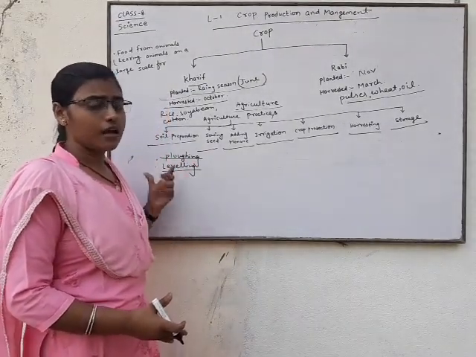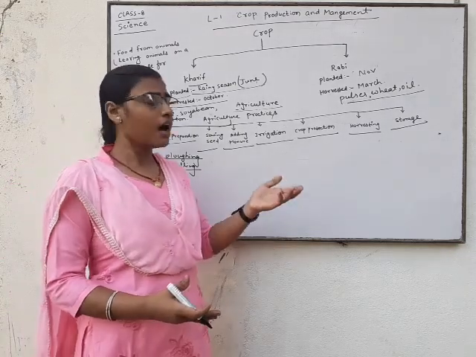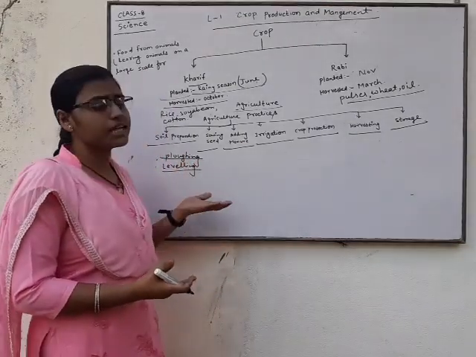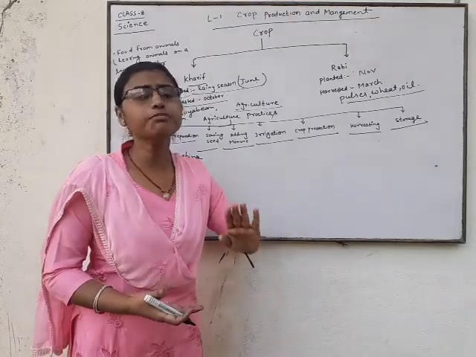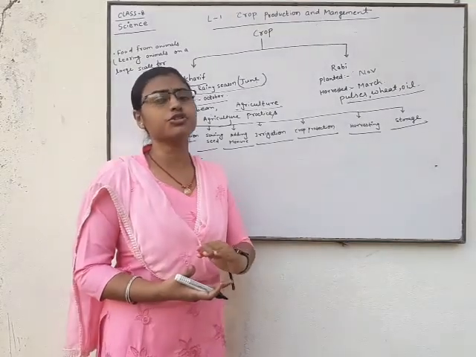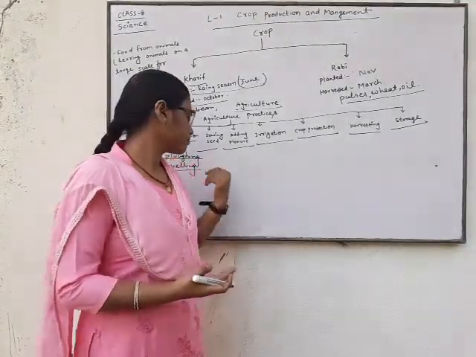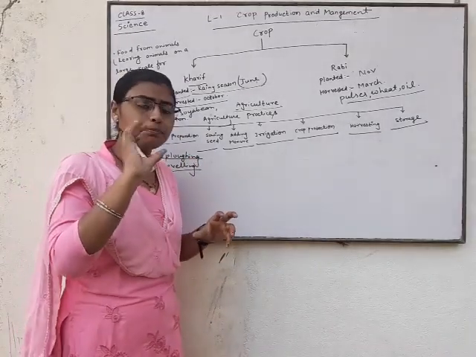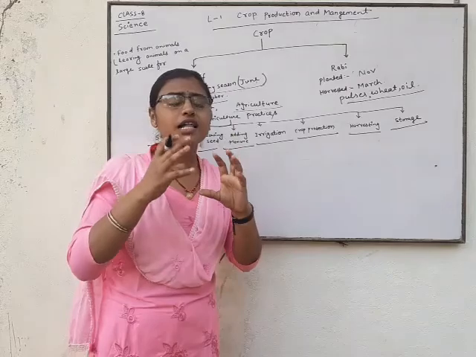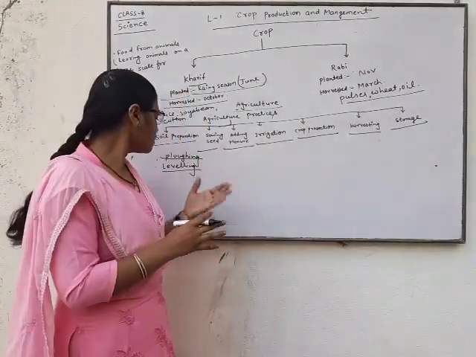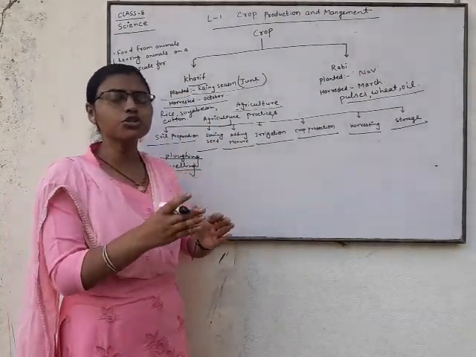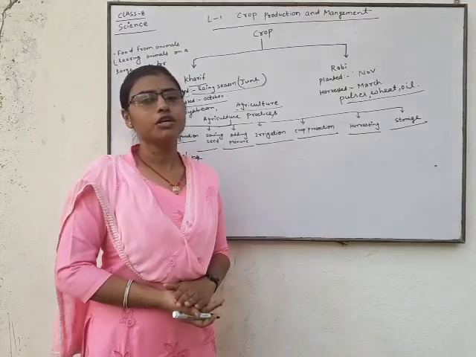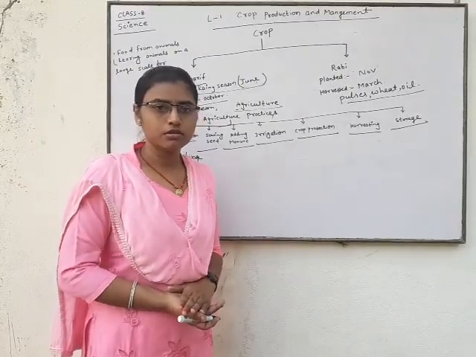The leveling process takes place after ploughing, not before. When some soil clumps are bigger after ploughing, leveling is used to even out all the particles of the soil.